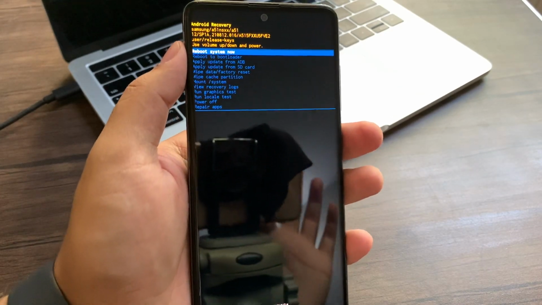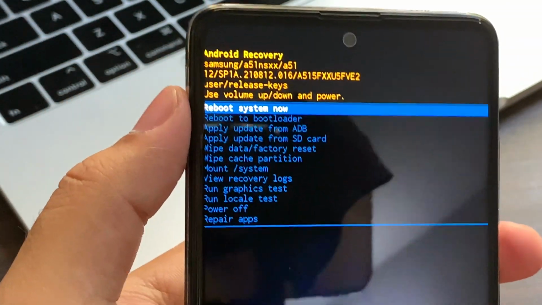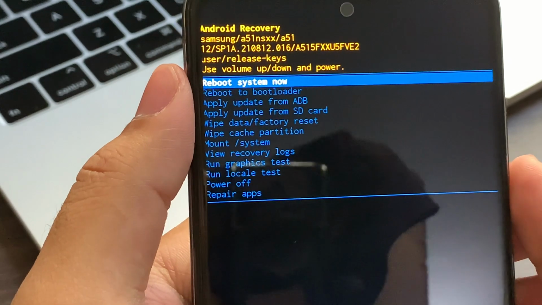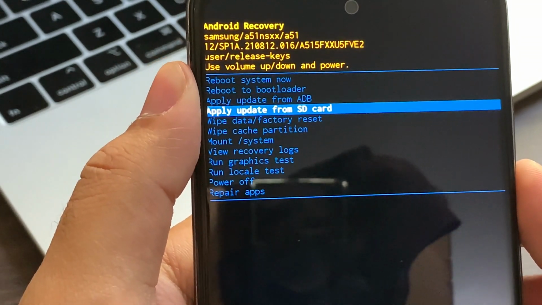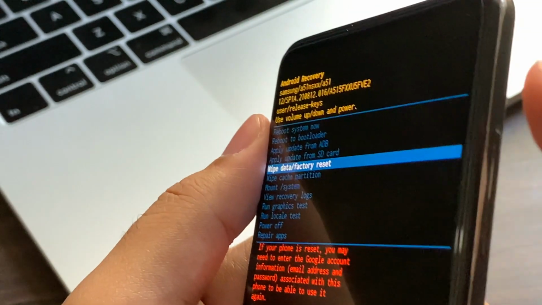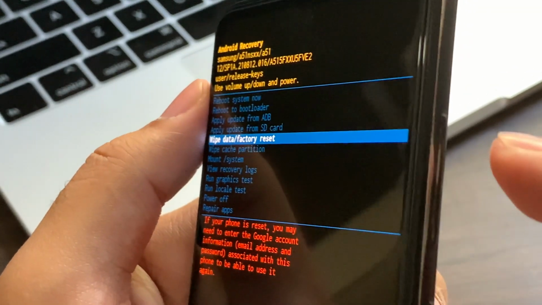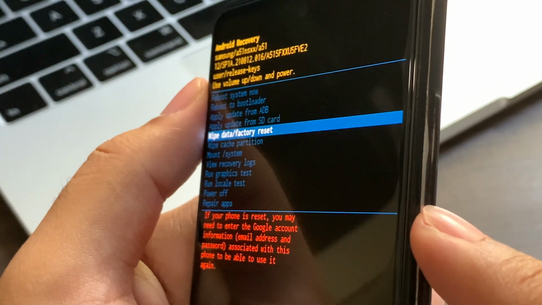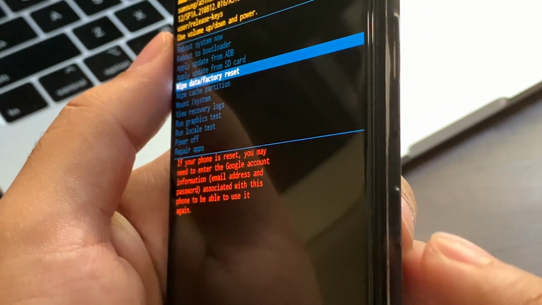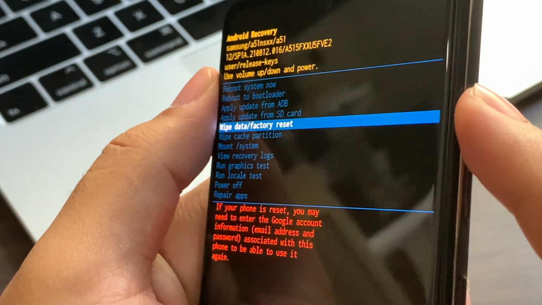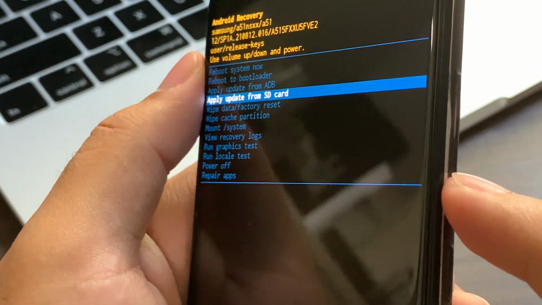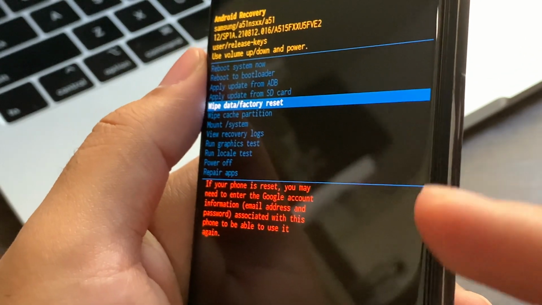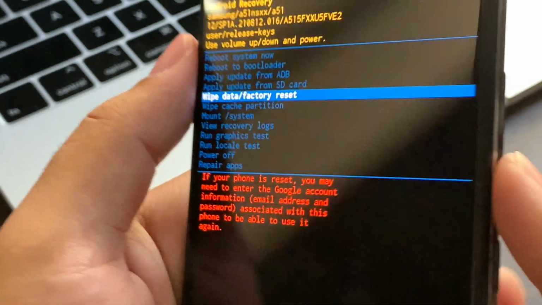So now, as you guys can see here, there are a lot of options to choose from. You can scroll the menu through volume up and volume down, and you can enter through the power button. Volume up will scroll upward, and volume down you will scroll to the lower options.